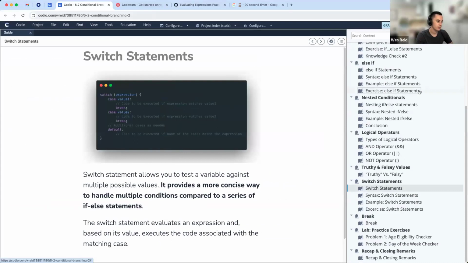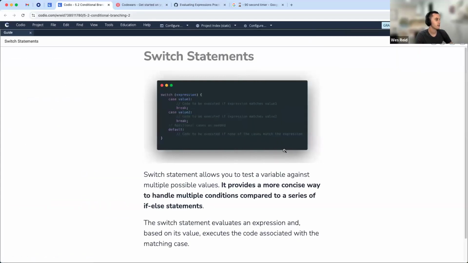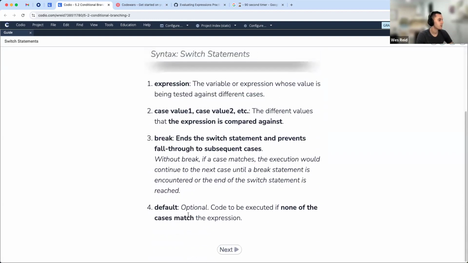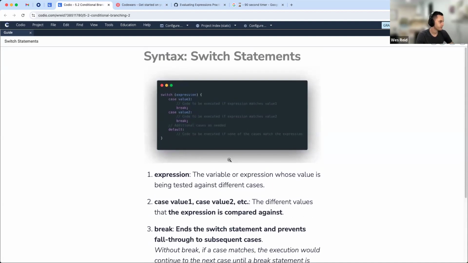So I think the last thing we'll do before we take a break is talk about a different kind of conditional statement structure called a switch statement. A switch statement provides, it says here, a more concise way to handle multiple conditions, although I'll contest that. It's a different way to handle multiple conditions. It can be a bit more clear in some ways in terms of what exactly you're checking. It has a very different structure. This next one will walk us through what these look like.